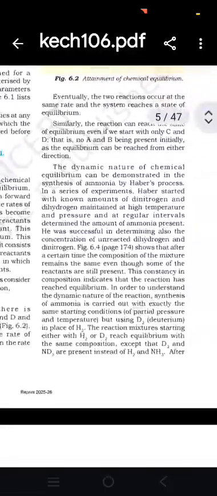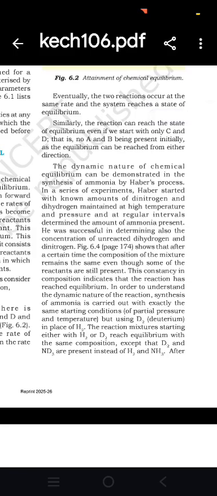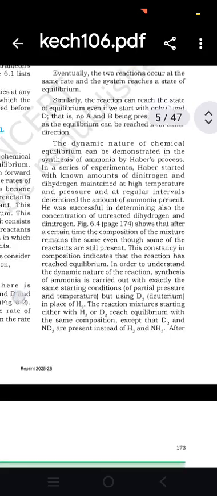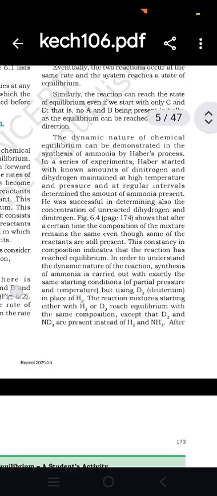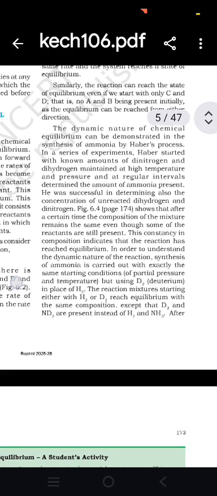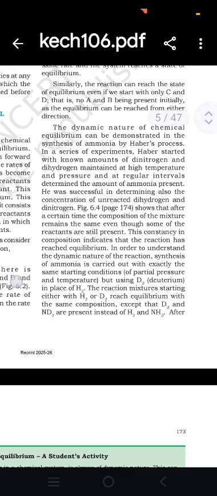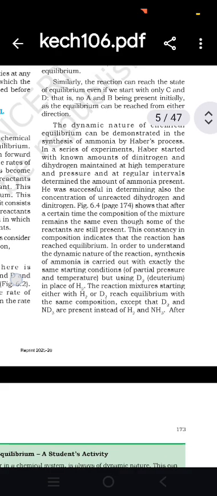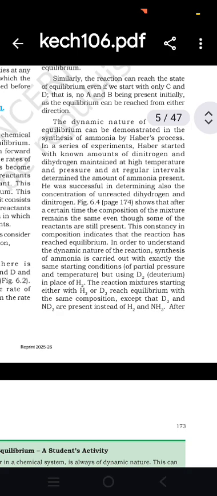The dynamic nature of chemical equilibrium can be demonstrated in the synthesis of ammonia by the Haber process. In a series of experiments, Haber started with known amounts of dinitrogen and dihydrogen maintained at high temperature and pressure, and at regular intervals determined the amount of ammonia present. He was successful in determining also the concentrations of unreacted dihydrogen and dinitrogen, showing that after a certain time the composition of the mixture remains the same even though some of the reactants are still present. The consistency in the composition indicates that the reaction has reached equilibrium.